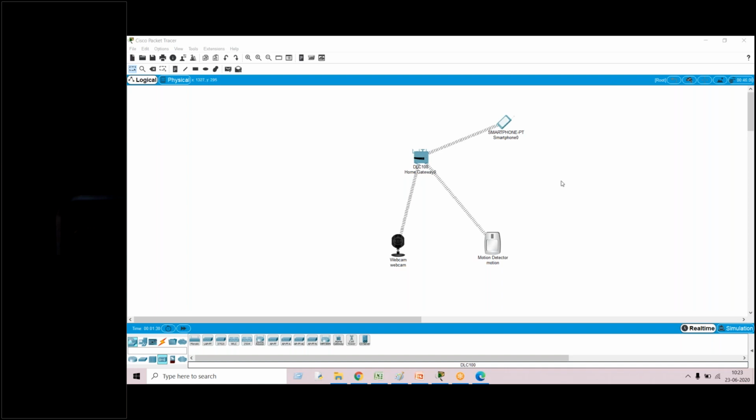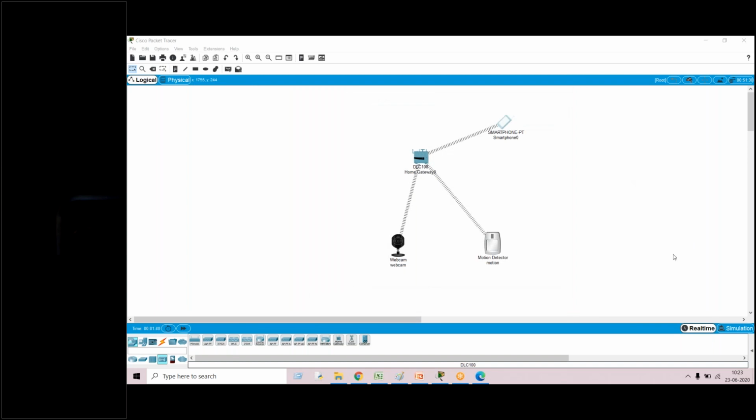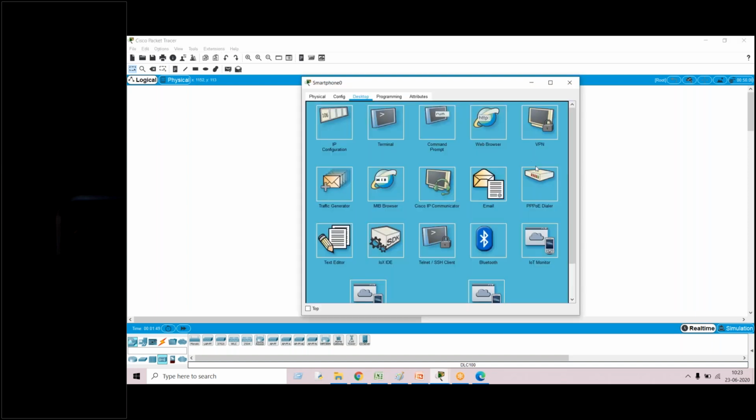Once the second step is done, I'll go with the third step, which is that I have to build the interface. For building the interface, click on the smartphone.